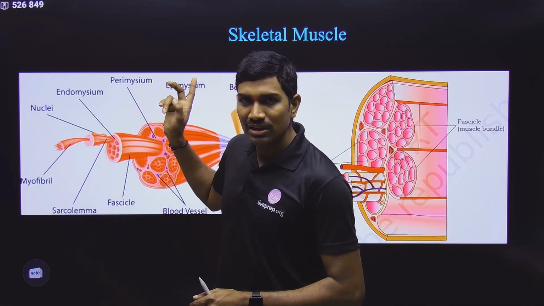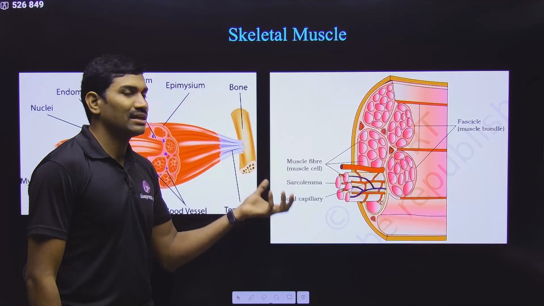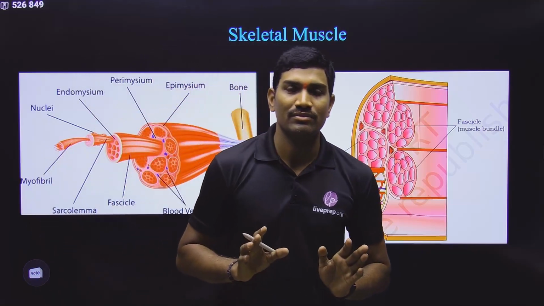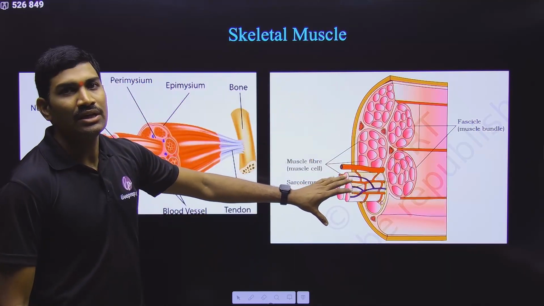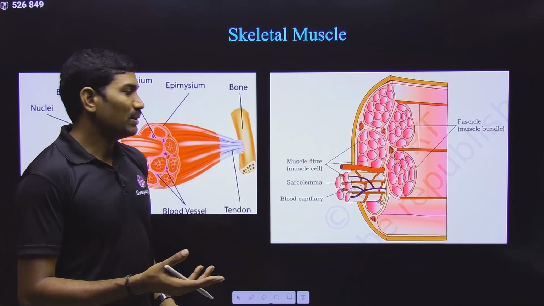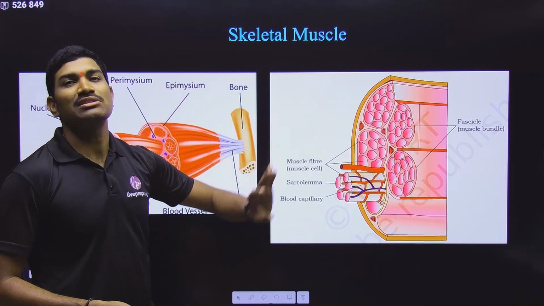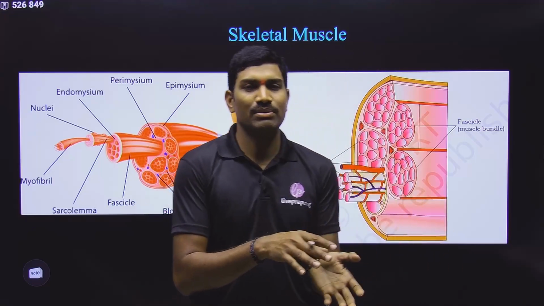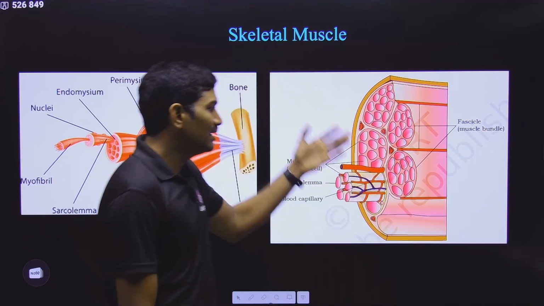So this is what the structure is with respect to the muscle cell. Here the plasma membrane of the muscle cell is called sarcolemma. Please understand this. The cytoplasm is called sarcoplasm. And the endoplasmic reticulum present inside the muscle cell is called sarcoplasmic reticulum. For all these names, they simply added the word sarco. In this way, they are using it with respect to the muscle cell.